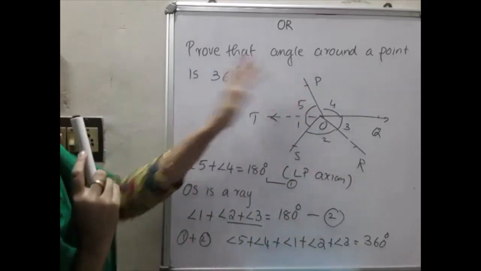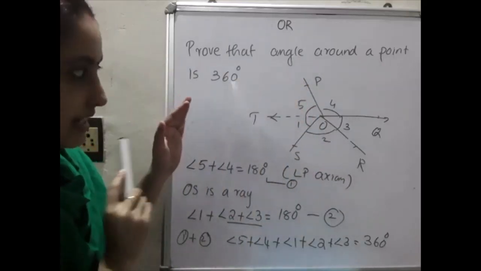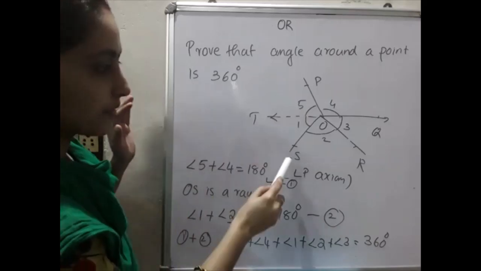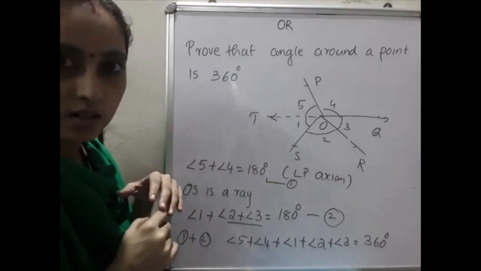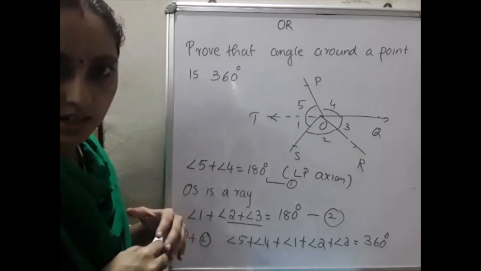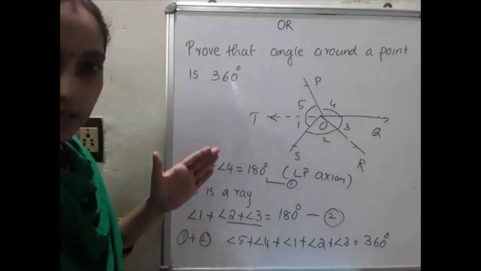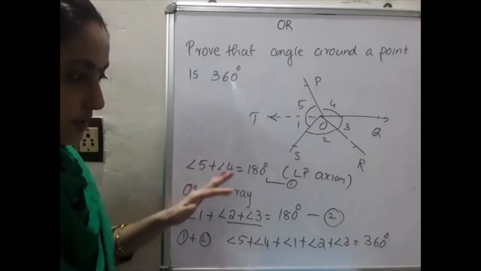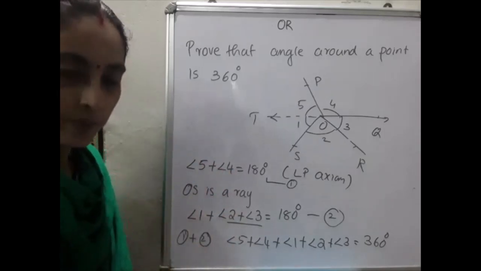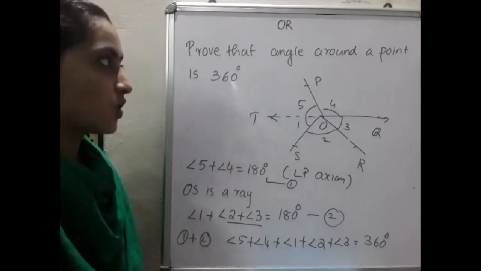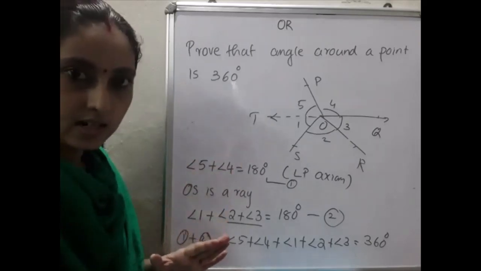T is not there, the imaginary line is there, so you can avoid that. Okay, SOP will be equal to what? Equal to 360 degree. Hope you clear these concepts. This much is enough. This way you have to write, otherwise there will be confusion for you. This much is enough. Okay, so hope you clear this question.